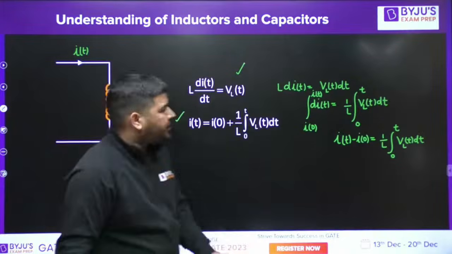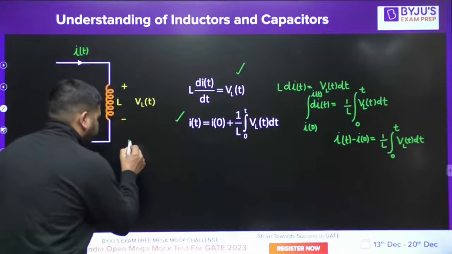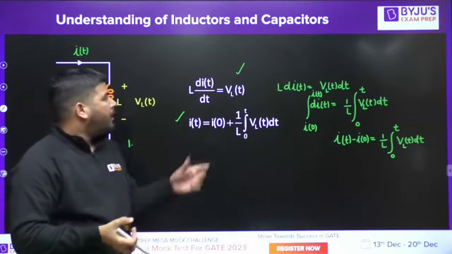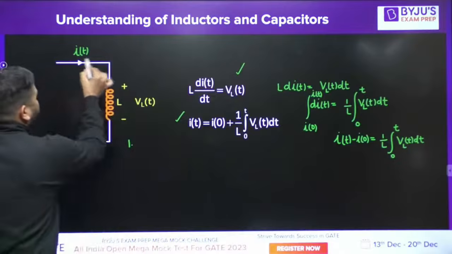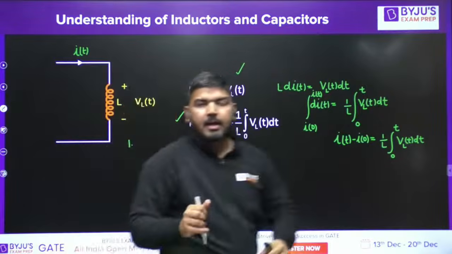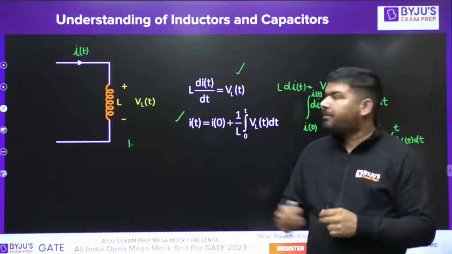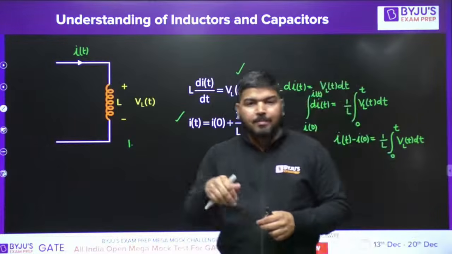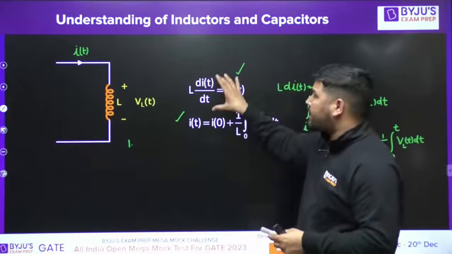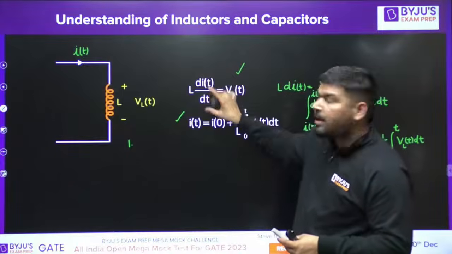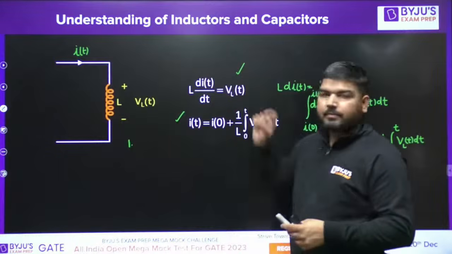What are those points? The first point that you need to remember is, whenever you have the maxima of the current, let's say some current is flowing in the inductor and the current has a maxima or minima, local maxima or local minima, at that point V_L(t) will be 0.